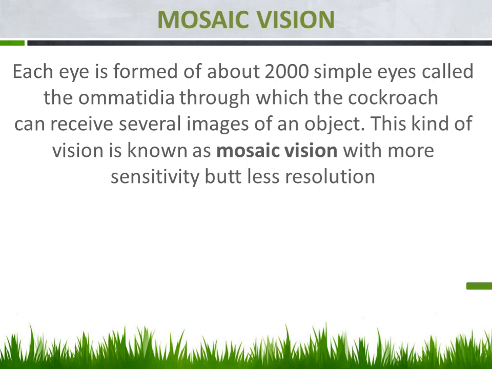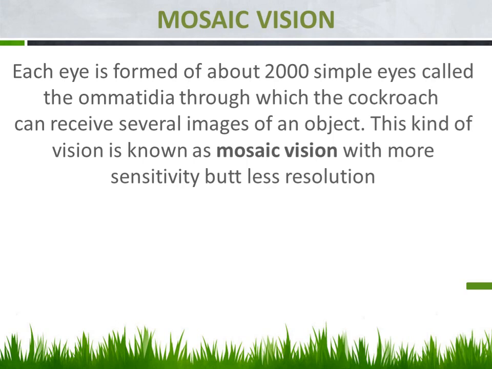Let us see. Each compound eye is formed of about 2000 simple eyes called ommatidia, through which the cockroach can receive several images of an object. This kind of vision is known as mosaic vision, with more sensitivity but less resolution. Understood? So why is it known as a compound eye?